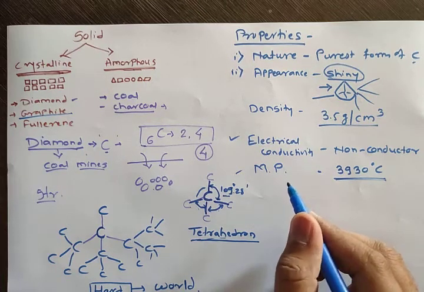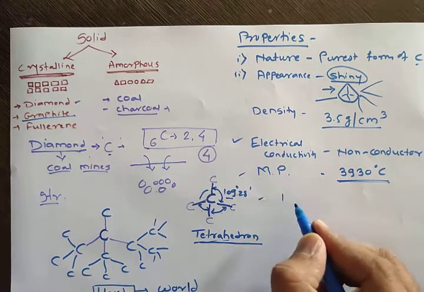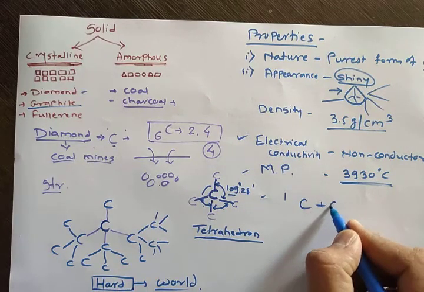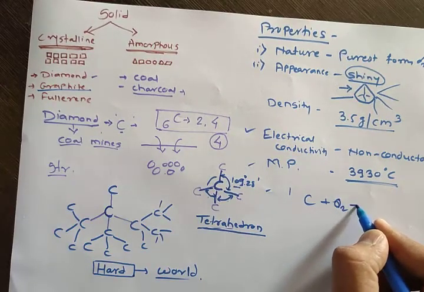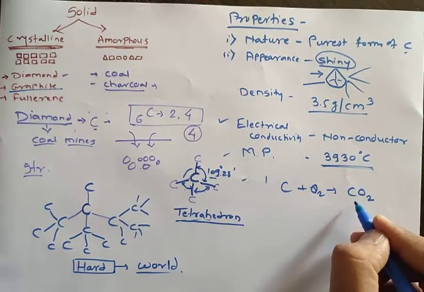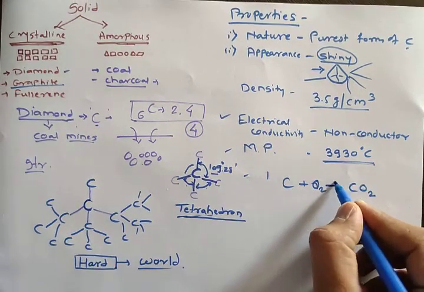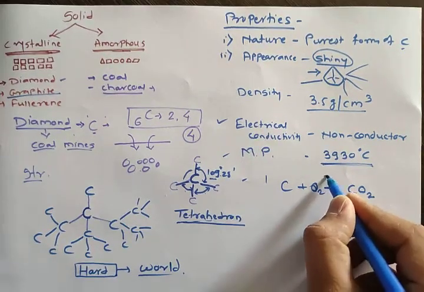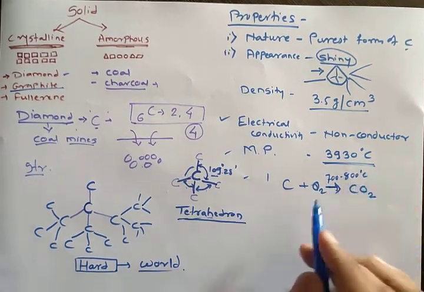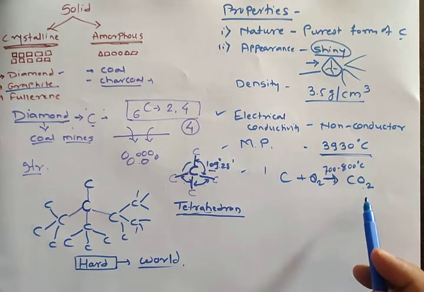Then the effect of heat. Diamond is made from carbon. If this diamond is heated in the air, what is present in the air? Oxygen is present. Then what will it produce? Carbon dioxide will be produced. At how much temperature do you have to heat it? Up to 700 or 800 degrees Celsius. Then only this diamond can combine with oxygen and form carbon dioxide.